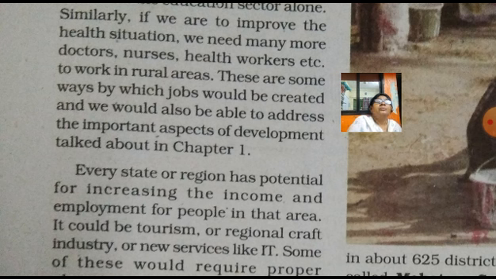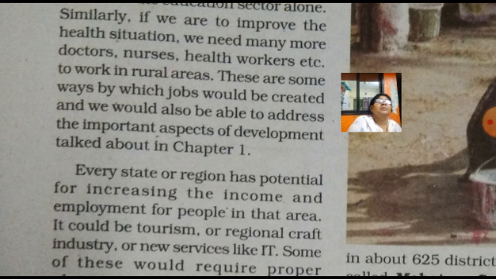And what we have discussed here, creating employment opportunities, addresses underemployment, unemployment, or disguised unemployment. What is disguised unemployment?